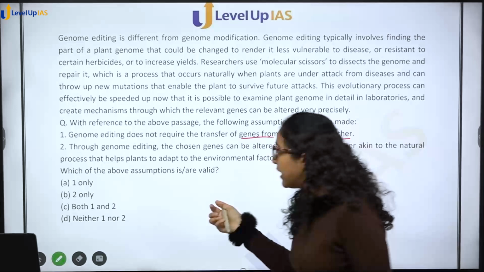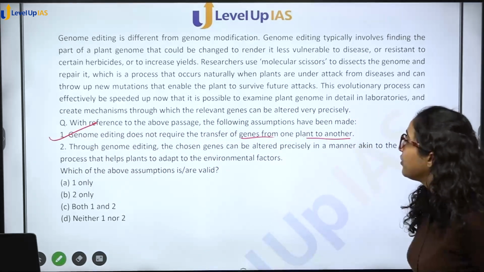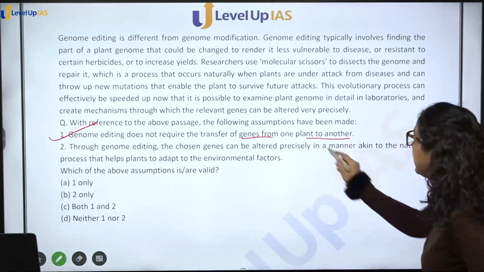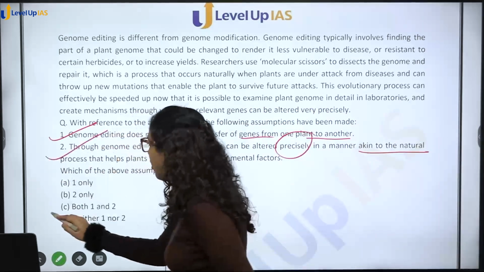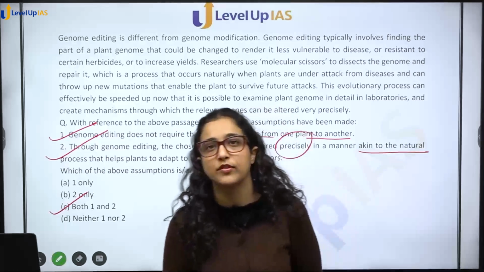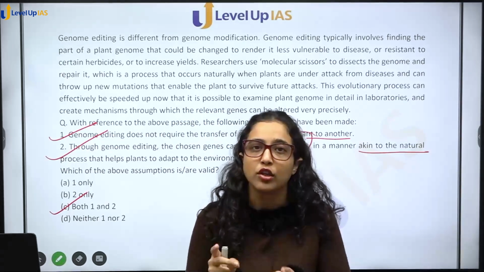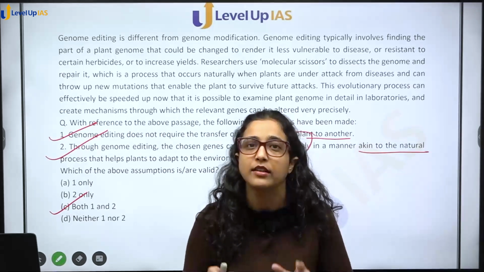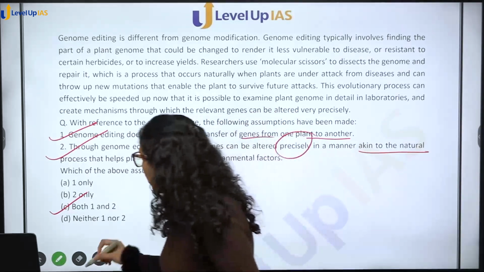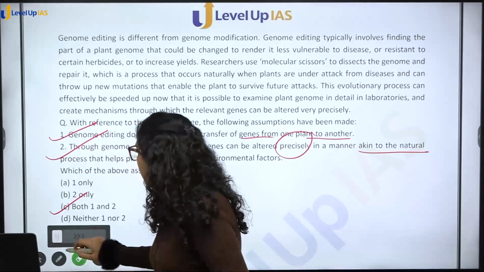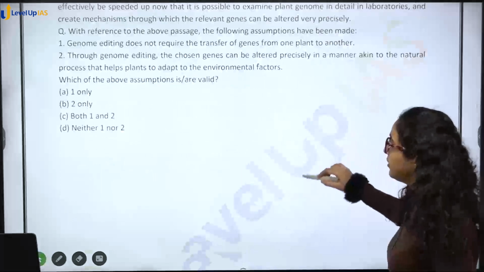Within the plant itself it can happen, and then through genome editing chosen genes can be altered precisely in a manner akin to natural process. Of course it can be altered precisely. This is the process in itself. Natural process से ही seeker, we have developed those molecular scissors so that we are cutting the part that is infected or whatever needs to be done, and then we are joining back the rest of it. So this was your second passage.